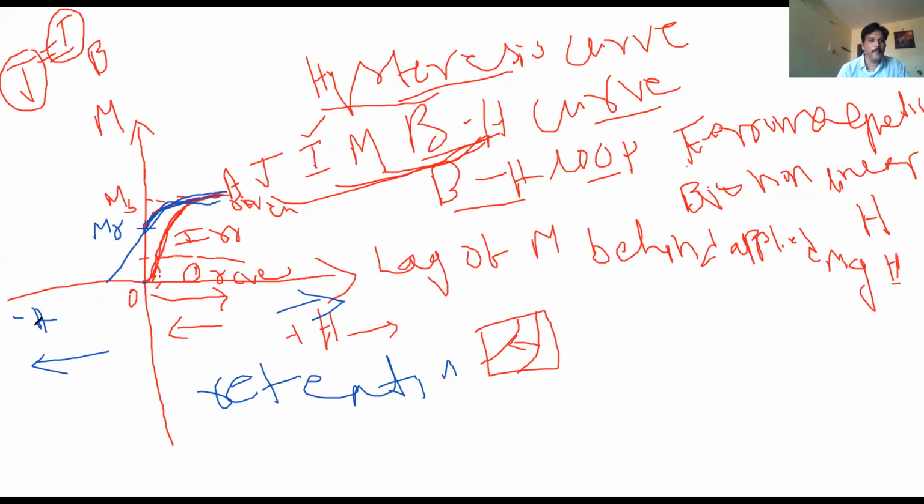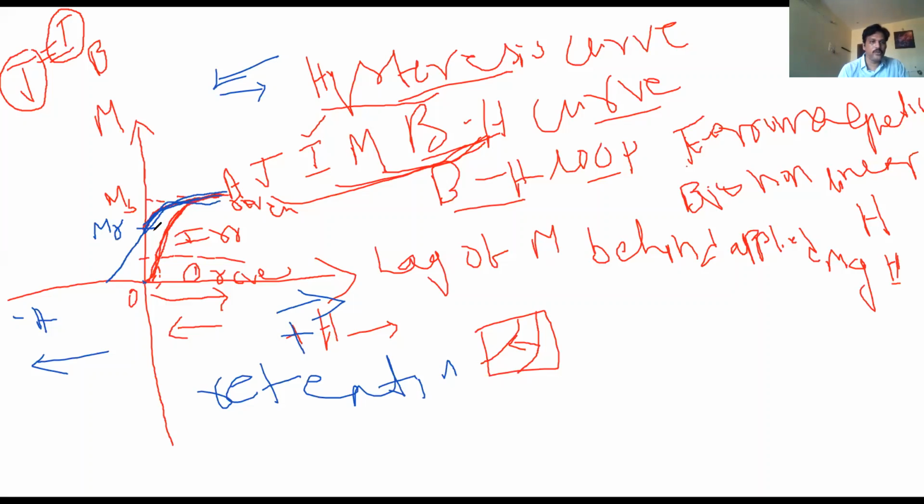Okay, I'm applying the magnetic field minus H. This is plus H and this is minus H. What happens? Once again, the domains try to go in the field direction. They try to go in the field direction. So if you're applying field on this side, the domains try to align up in this field direction.